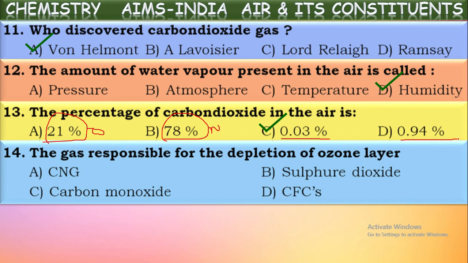But what is happening nowadays, we are using so many electronic appliances like microwave ovens, refrigerators, ACs, air conditioners.